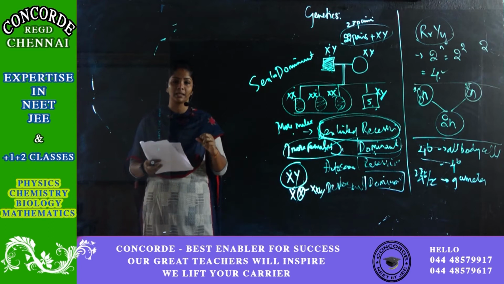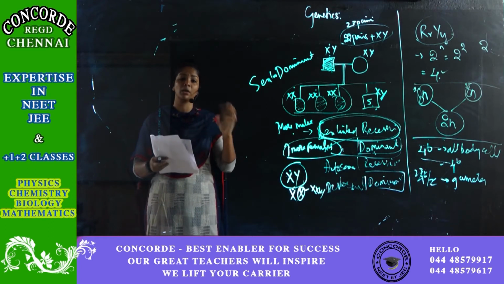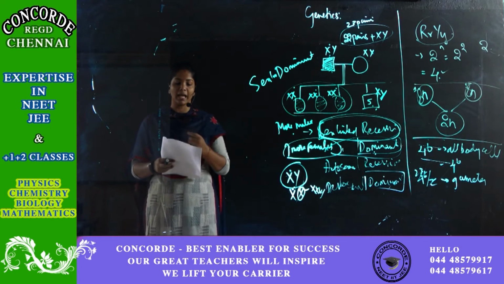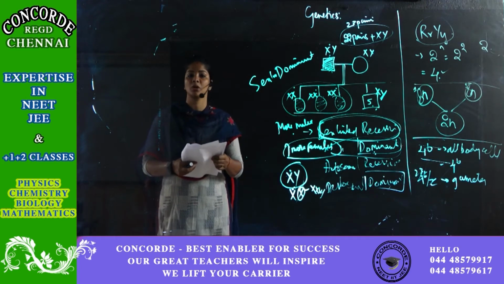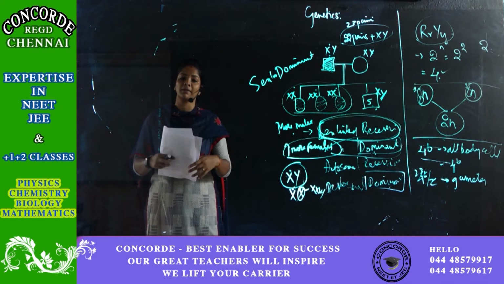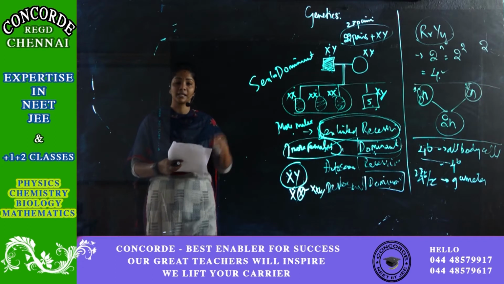Continuous, yes, it is continuous, but not the two chains. One chain is continuous, the other chain is discontinuous. So the answer is anti-parallel. It's not parallel, it's anti-parallel. One will be in 3' to 5', the other one will be in 5' to 3'. So the answer is anti-parallel.